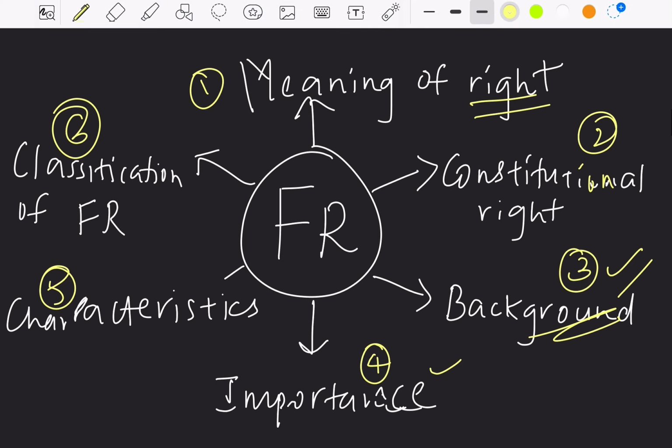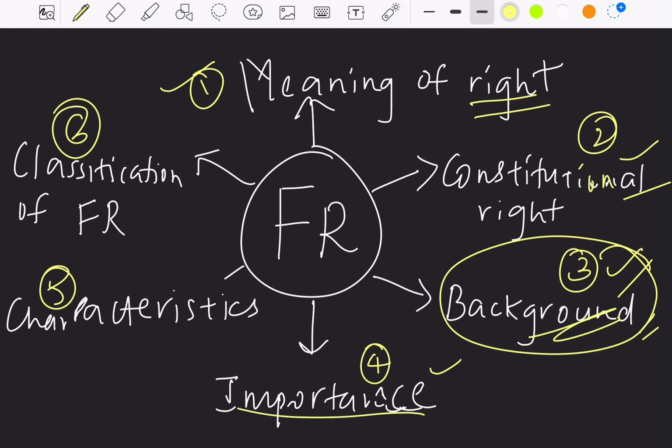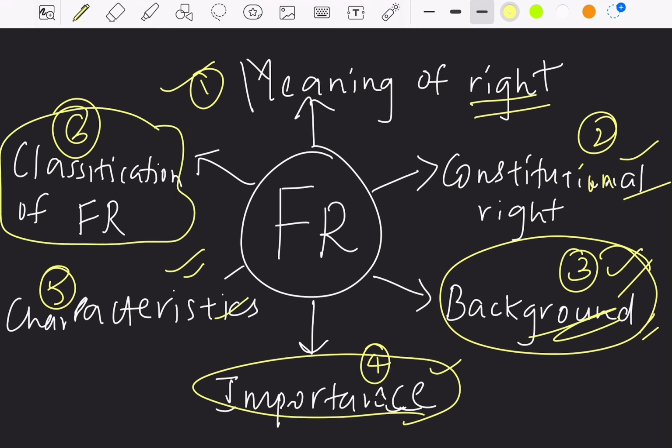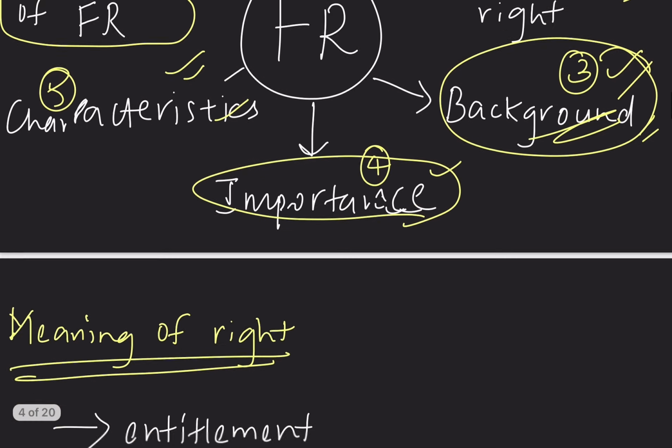In fundamental rights, we shall study the meaning of right, we shall study about the constitutional right, we shall study the inspiration behind having fundamental rights in our constitution in background, and we shall study about the significance or the importance of fundamental rights. We shall study whether fundamental rights are justiciable or non-justiciable and such kind of characteristics of fundamental rights. We shall also study all the types of fundamental rights that we have in our constitution. That is the list of fundamental rights.